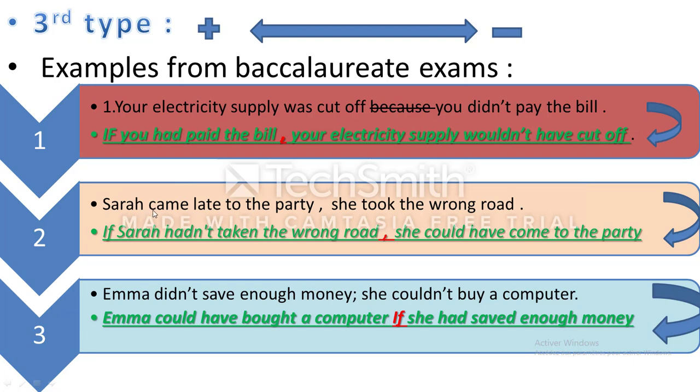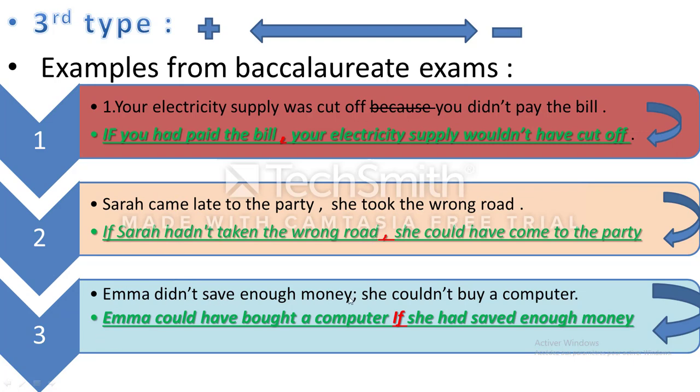Here again, Sarah came late to the party. She took the wrong route. If Sarah, look here, we have came in simple past, and the verb took. If Sarah had not taken the wrong route, comma, she could have come to the party. By the way, this sentence is because I forgot not here. I forgot late, but the sense is correct. Negative becomes positive, and positive becomes negative. Okay, comma in the middle.